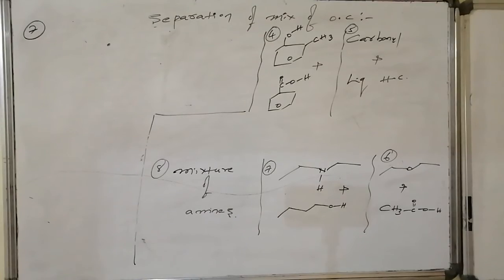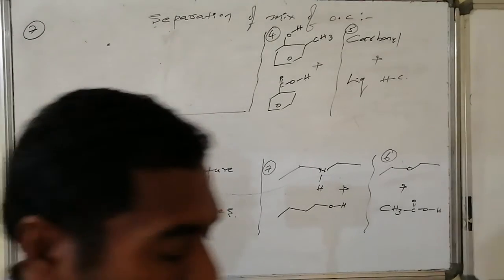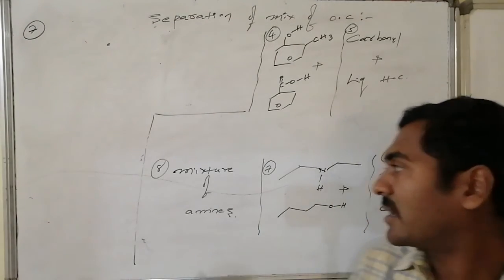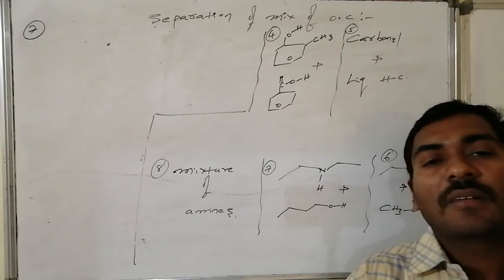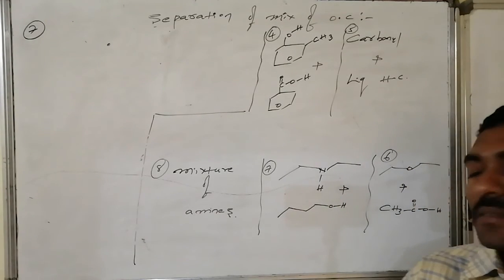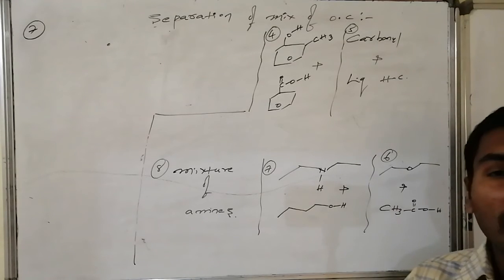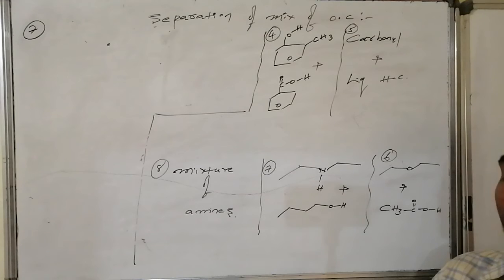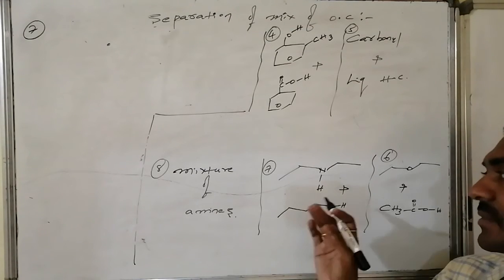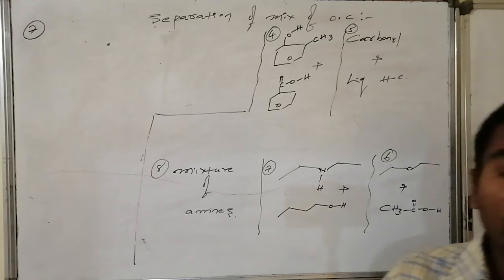Next case, the seventh one, that is secondary amine followed by primary alcohol. Secondary amines on reaction with HCl form the corresponding ammonium halides. Salt formation takes place, it enters into the aqueous layer, and the organic layer is separated. Whereas this aqueous layer on basification is once again converted to amines and they can be retrieved.